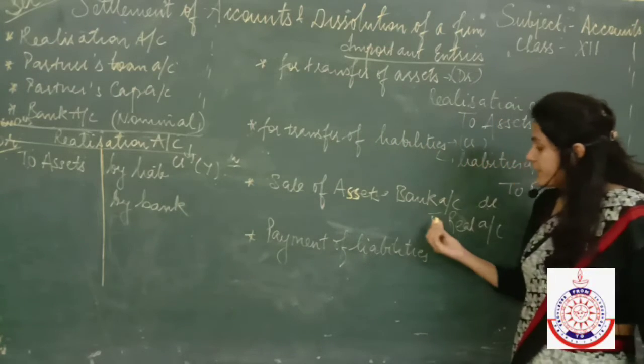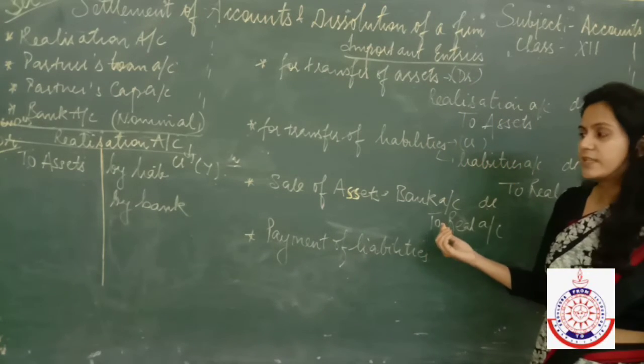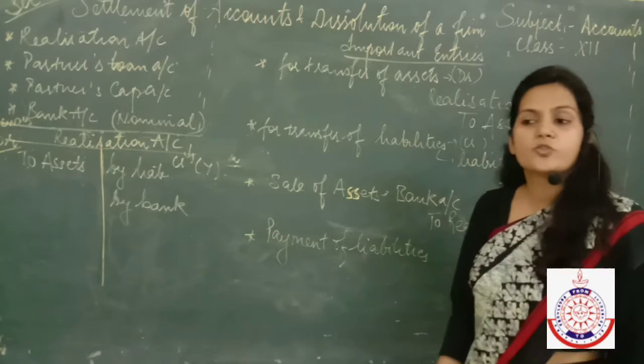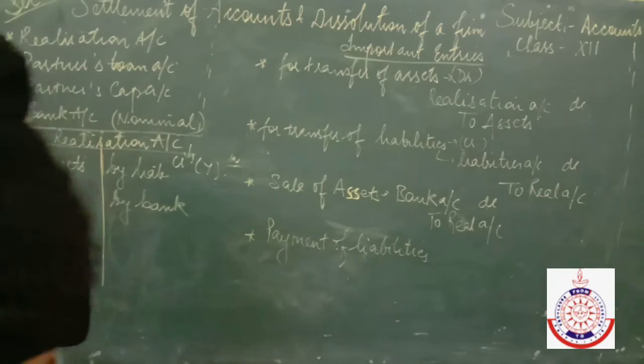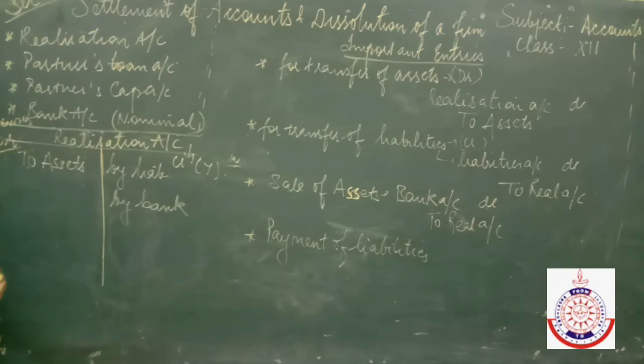Now, after getting the money by selling all the assets, what do we have to do? We have to make payment to all the outside persons. We have to make payment of all the outside liabilities. Now, making the payment means expense for the firm. Expenses for the firm will be on the debit side. So, I'll write here to bank account.